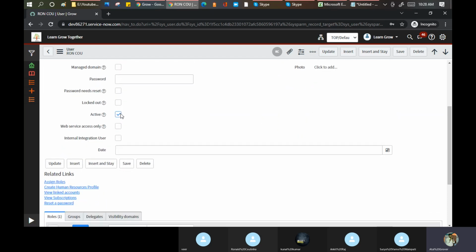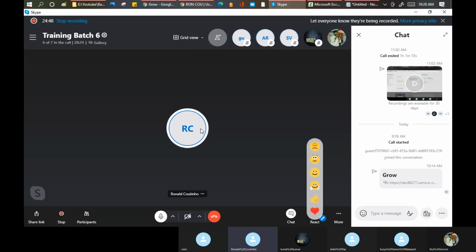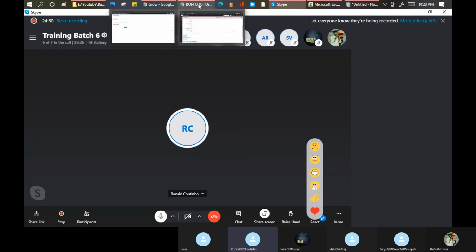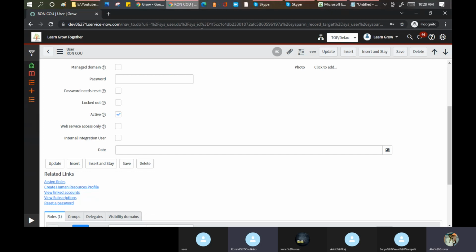Now there are two things you can see here: locked out and active. What is the difference between locked out and active? Any idea? Active means the user is an active user who can access the services. And locked out would be you lock that person's account, so you temporarily disable that user from accessing. Suppose I'm leaving a company now. What option will you follow: lock out my account, or keep me active, or deactivate my account? Deactivate. Why not locked out?